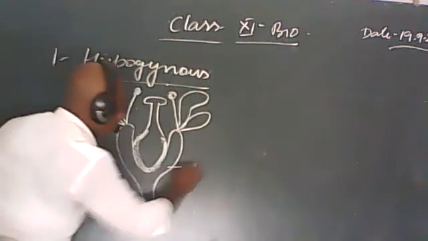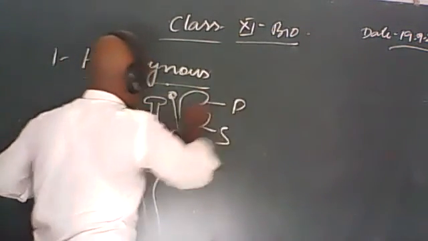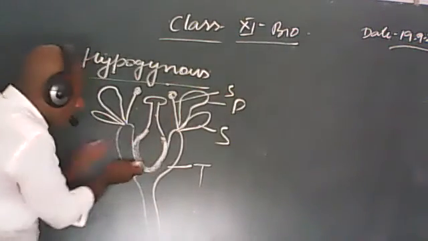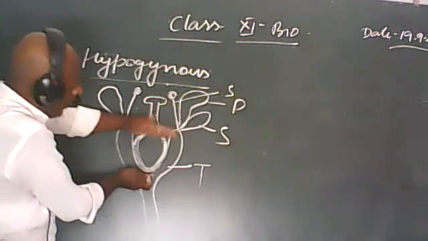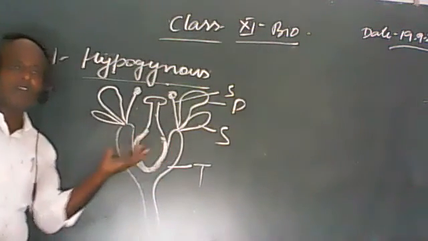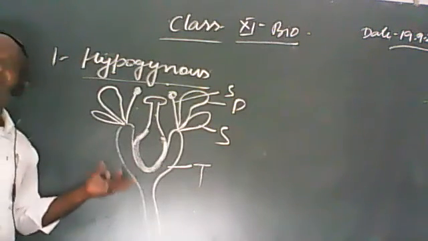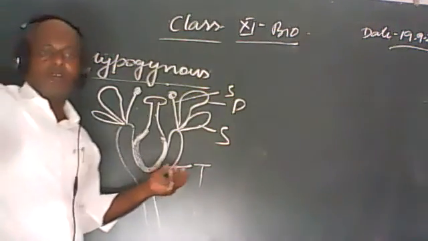You can see this is the thalamus, this is sepals, this is petal, stamen, and this is the pistil. You can see how the ovary is situated, half covered in the thalamus portion. Ovary किस तरह से इस thalamus में आधे ढकी हुई है. This is called as perigynous condition. The figure C is given in your book.